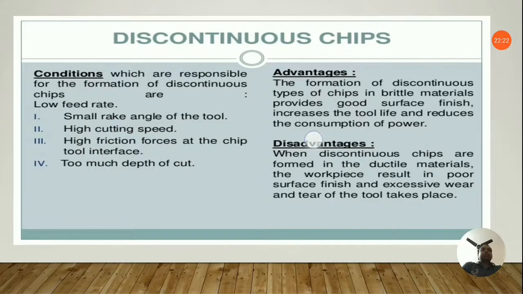Now the advantages of formation of discontinuous chips in brittle materials: it provides good surface finish, increases the tool life, and reduces the consumption of power. And the disadvantages are when the discontinuous chips are formed in ductile materials, the workpiece results in poor surface finish and excessive wear and tear of the tool takes place. So